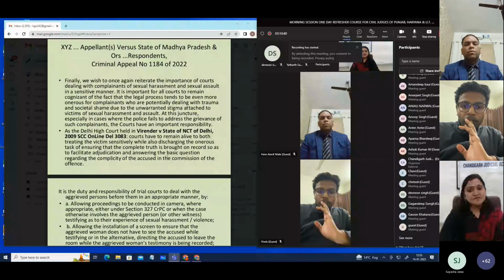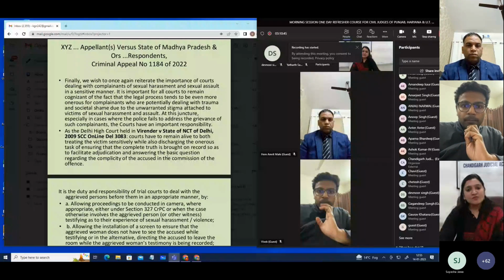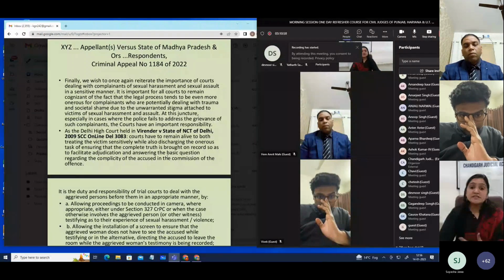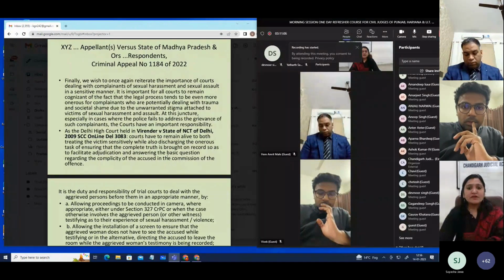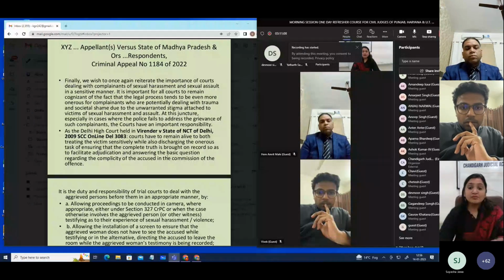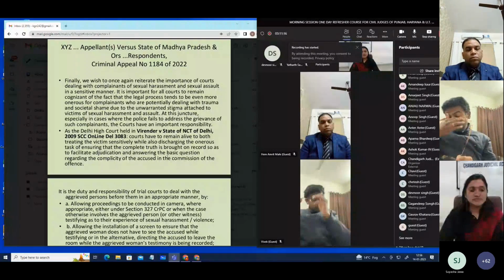The case of Virender versus State of NCT of Delhi was referred to in this, wherein it was said that courts have to remain alive to treating the victims sensitively, while also discharging the onerous task of ensuring that the complete truth is brought on record. So these are cases wherein police investigation is required. Right. The complainant cannot bring the evidence on record, and it will be only the police who can investigate into the matter. And thus it is important to give direction to the police to register an FIR under section 156(3) CrPC.